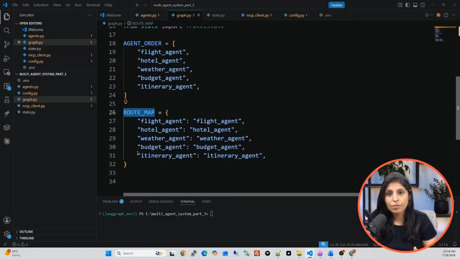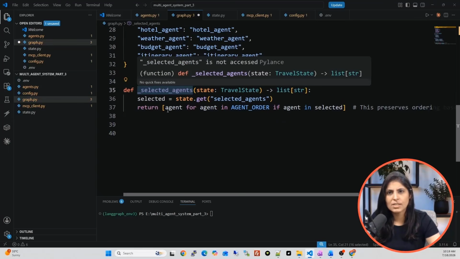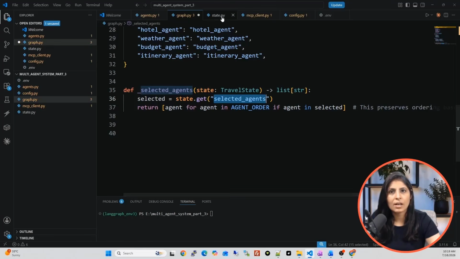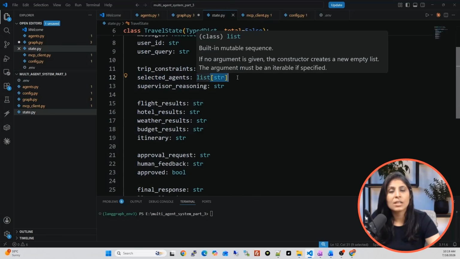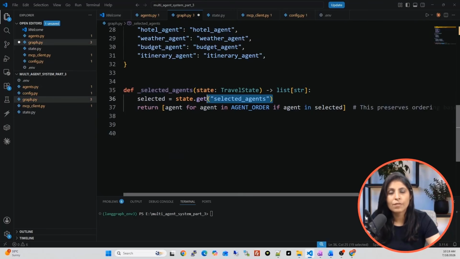Now we need some sort of code, some sort of function, to execute the logic which I've explained to you. So for that, we are creating this function. The function name is selected agent, and this function also gets input from state. In state, we have the list of selected agents key, right? Open state and see, we have the list of selected agents. And what do we have in this key? We have the list of agents selected by the supervisor agent. That list of selected agents we are storing in selected.